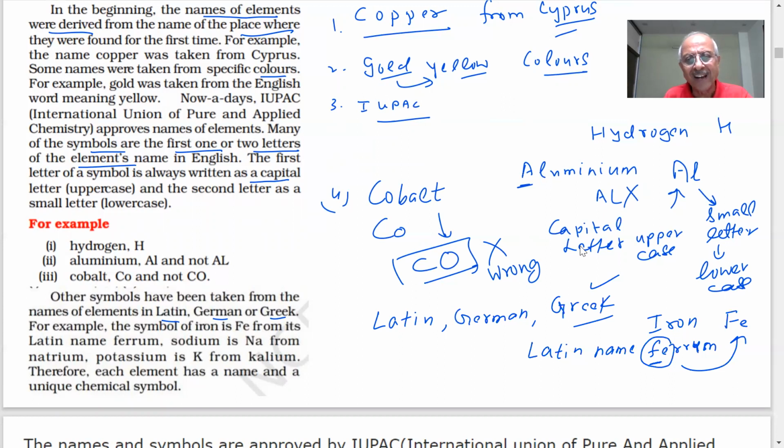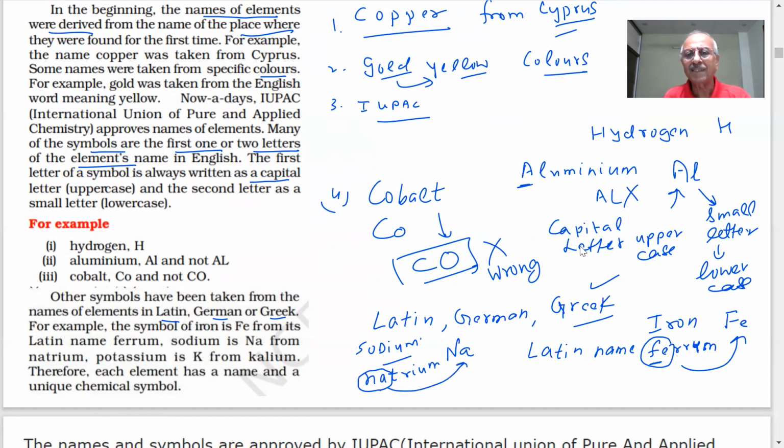If I say sodium, it starts with SO, but what is the symbol of sodium? Have you seen it in the periodic table? They write sodium as Na, capital N, A. So it is not there. Where does it come from? Again, the Latin name of sodium was natrium. See the Na?